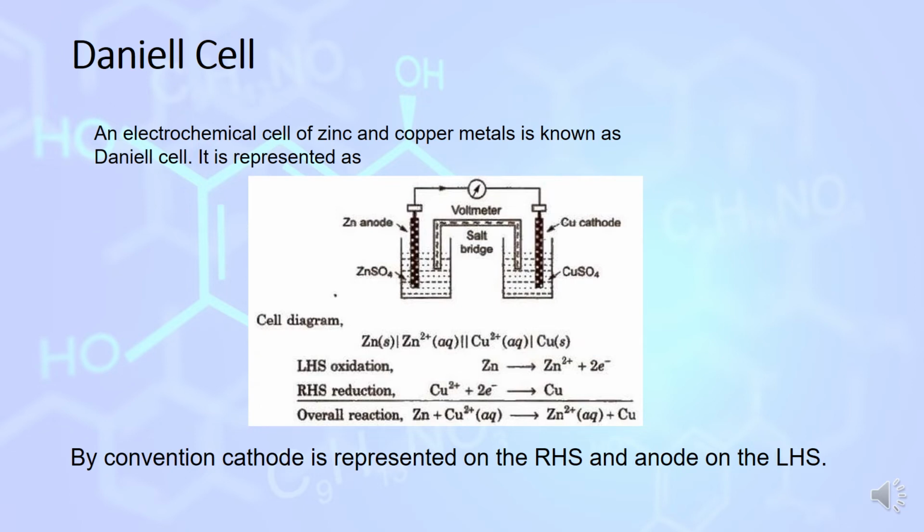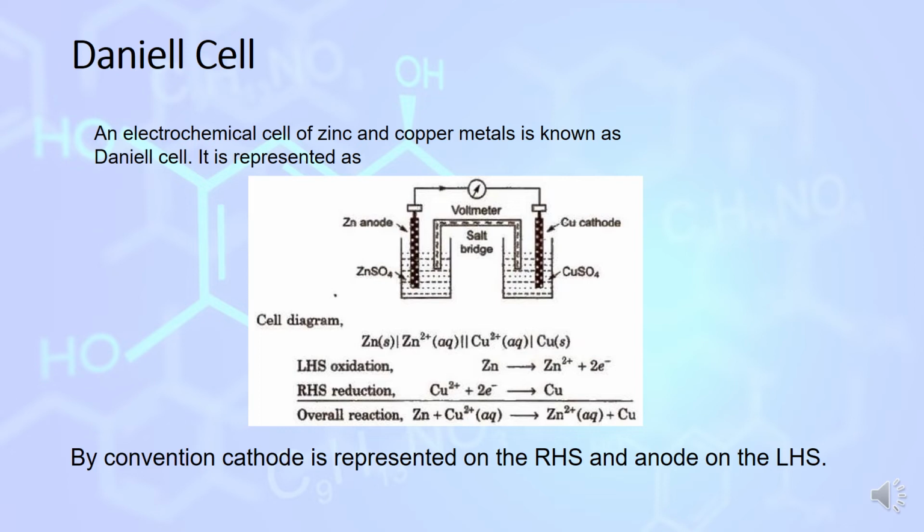An electrochemical cell example is the Daniell cell. This is a zinc and copper metal cell. An electrochemical cell of zinc and copper metal is known as a Daniell cell. As we can see, two containers are there. In one container, zinc acts as the anode, oxidation takes place, and the electrolyte is zinc sulfate. In the next container, copper is the cathode and the electrolyte is copper sulfate. Both containers are connected by a salt bridge which helps in movement of ions.